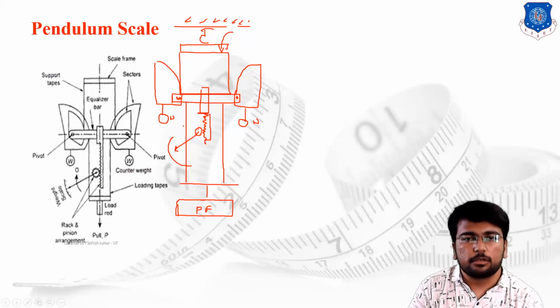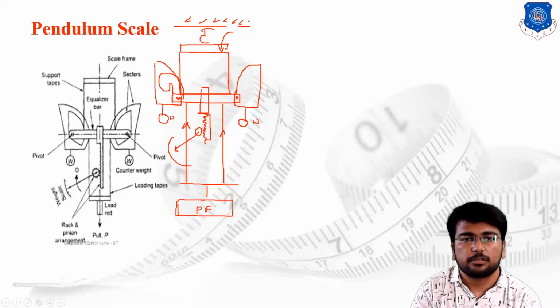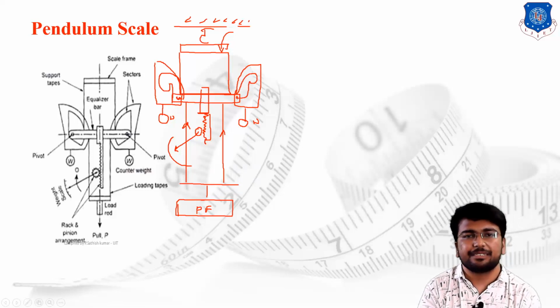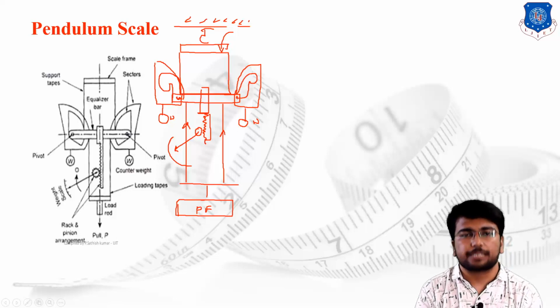This particular strip, this is the metal strip which attaches the platform. The strip turns directly inside the particular sector and is attached with the pivot bar. This is the basic structure of the pendulum scale.